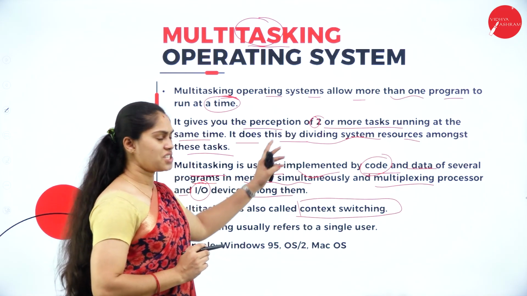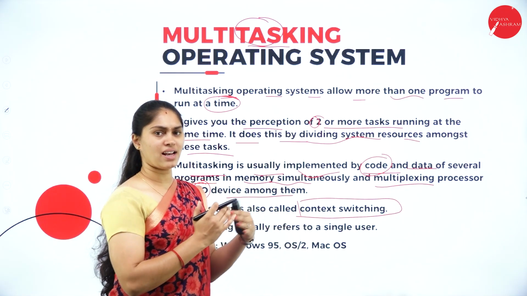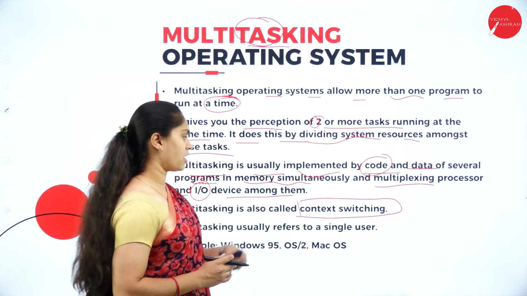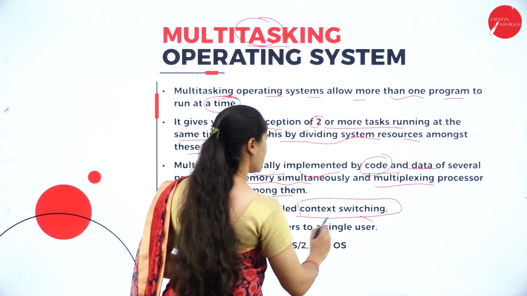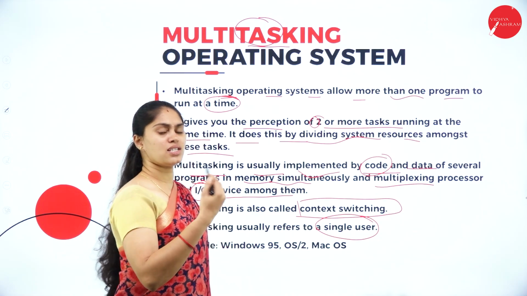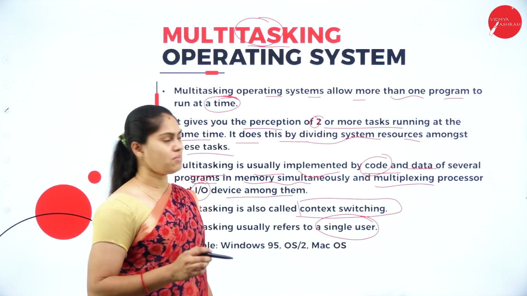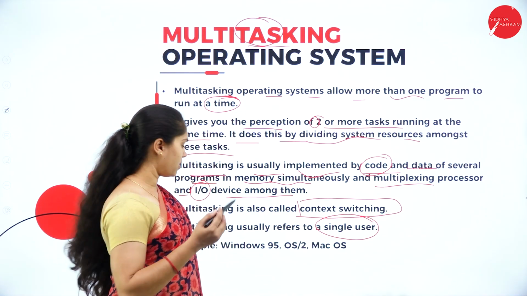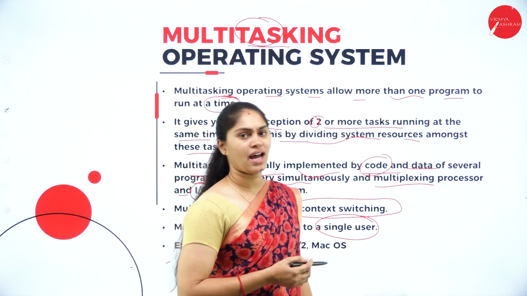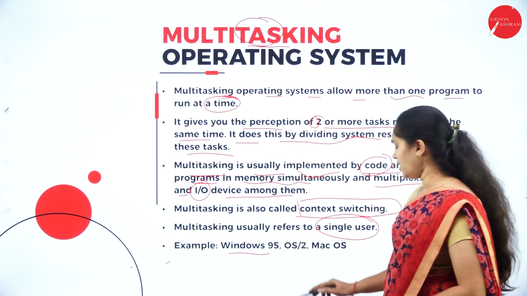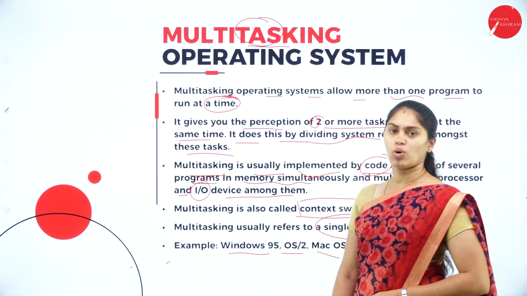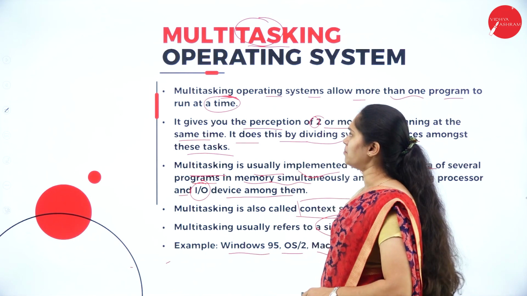Because it is switching from one task to another task parallelly or simultaneously. That is why we call it context switching, and it also refers to a single user. When a single user is performing more than one task at a time, that is multitasking. The operating systems which come under multitasking include Windows 95, OS/2 and Mac OS. So these are the examples.